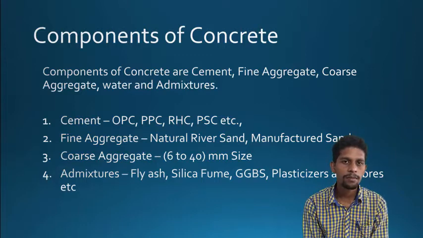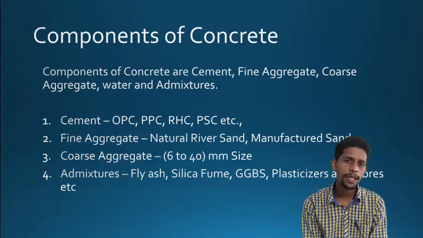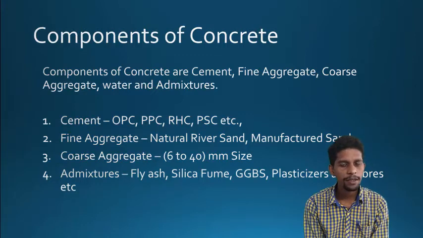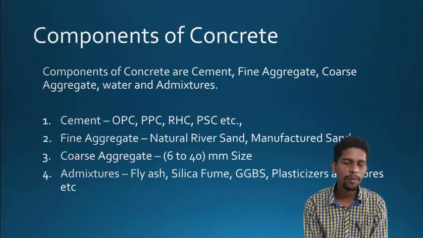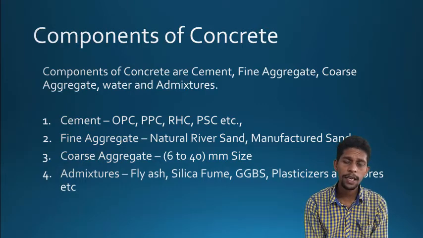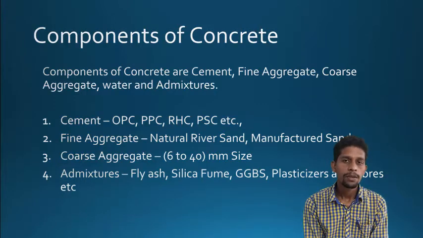Let us discuss the fine aggregate. The material having sizes less than 4.75 mm, and natural river sand is one of the best examples. It contains different zones: zone 1, zone 2, zone 3 fine aggregate. Apart from natural river sand, manufactured sand is also an example.